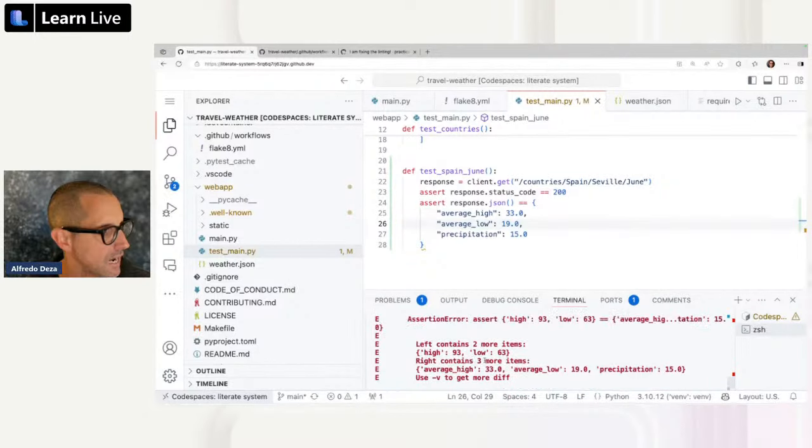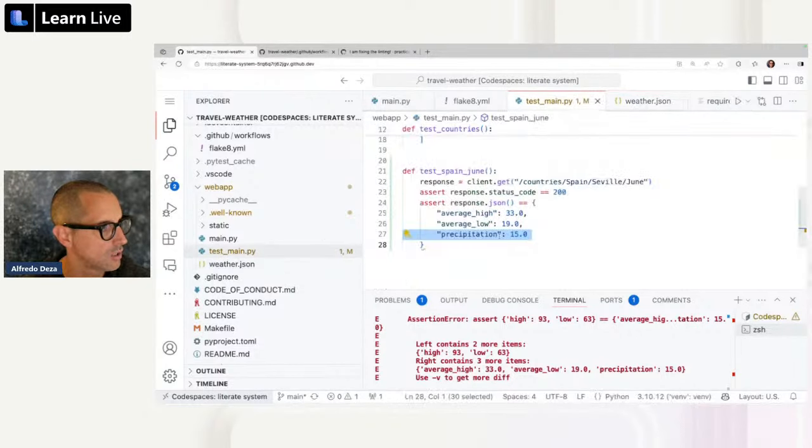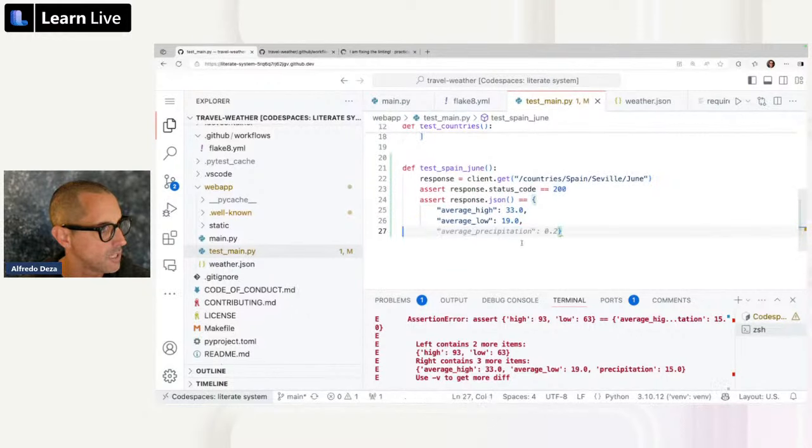Great. So this is a good thing about PyTest. It will tell you that we have things that are quite different. So left contains, what's the left? The left is this one, and this is the right one. So precipitation doesn't exist. If I show you weather.json, you only have high and low. So let's fix those. Precipitation doesn't exist, right? That's one. And then average high doesn't exist either. So it's high and low.